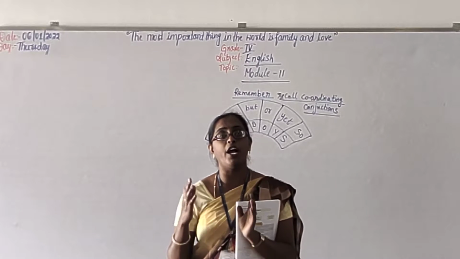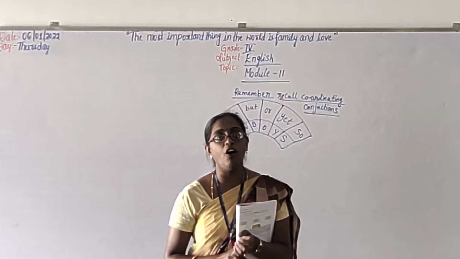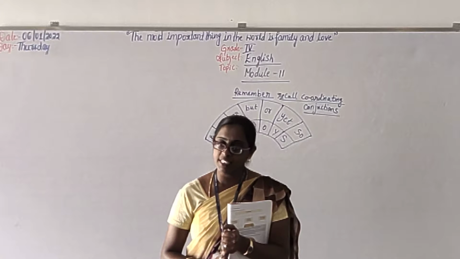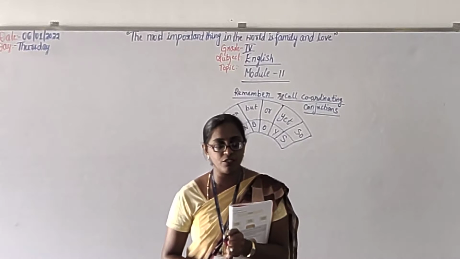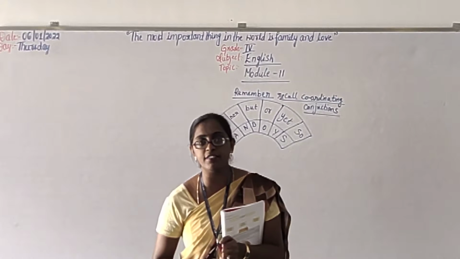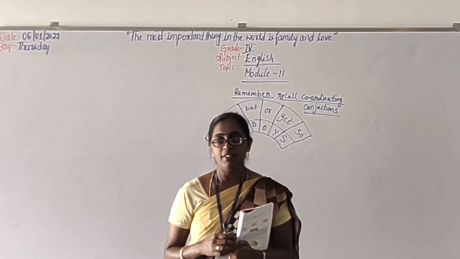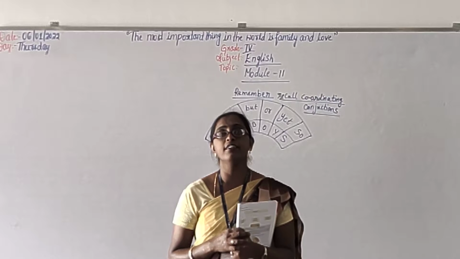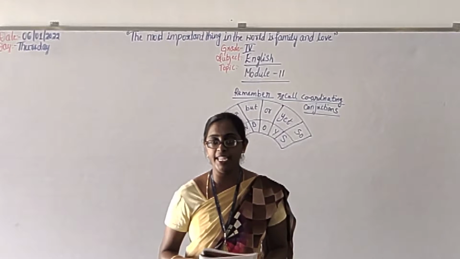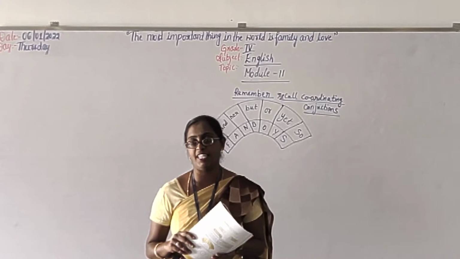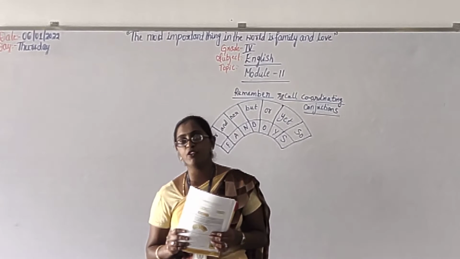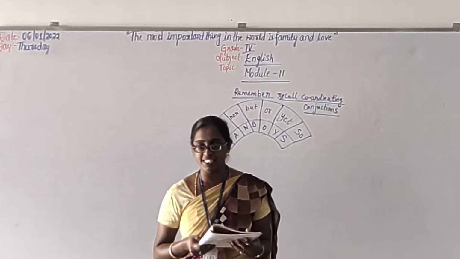These words will join two words or two sentences. So what will conjunctions do? Conjunctions will join two words or two sentences. That is called conjunctions. You have learned about coordinating conjunctions in grade 3, right?